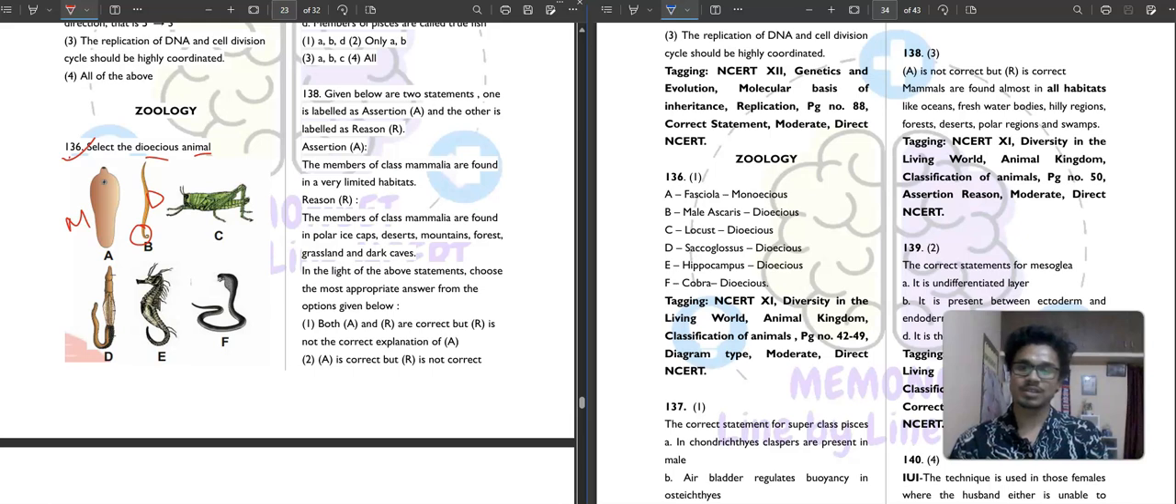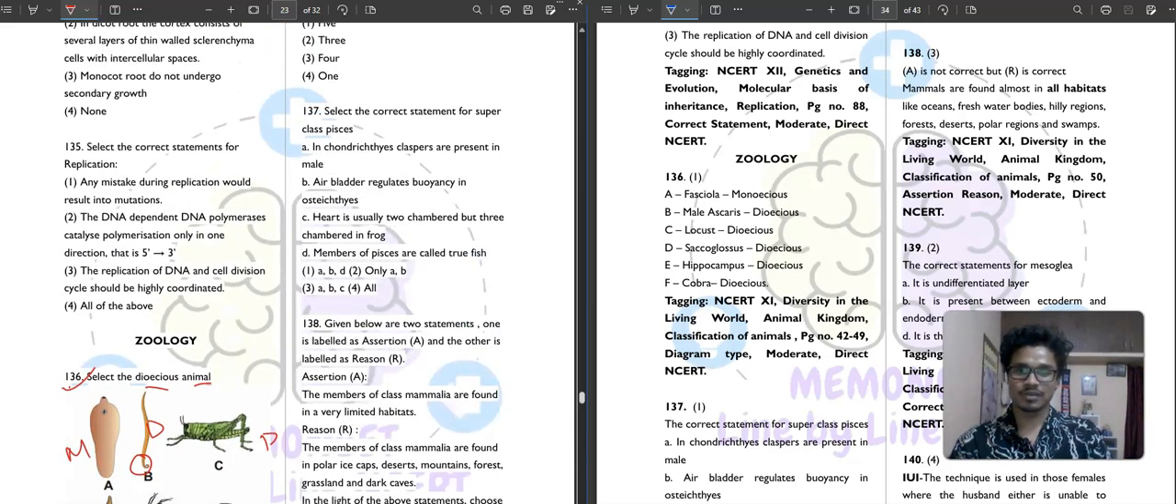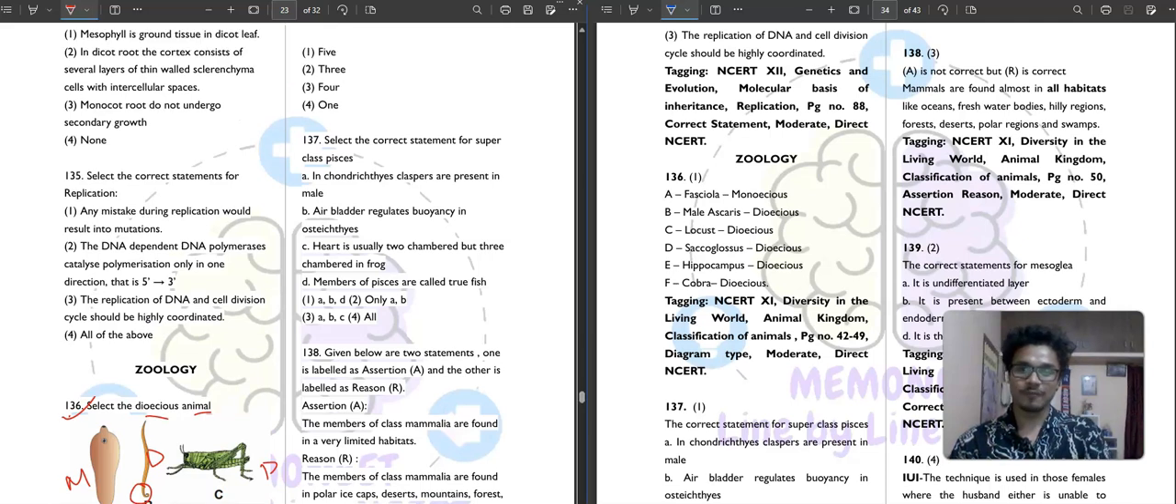And C is locust. So it is also dioecious. D here is Saccoglossus, dioecious. E here is Hippocampus. It is dioecious. And F is cobra. Cobra is also dioecious. So looking into the options, you can see that we have 5 dioecious animals in the first question. So the first option will be your correct answer.